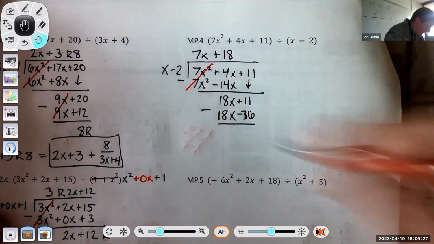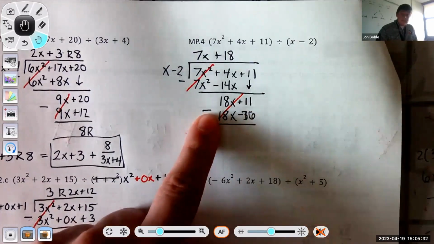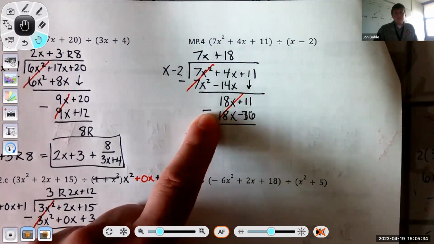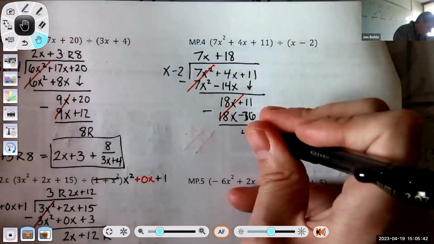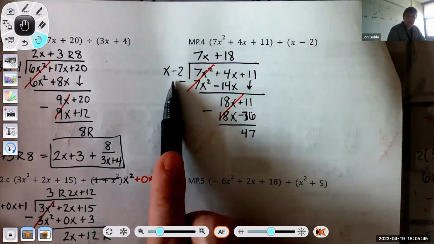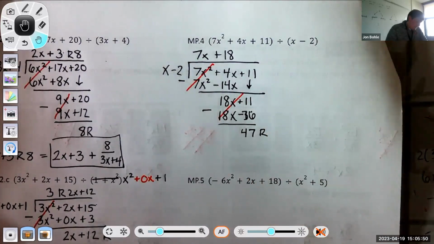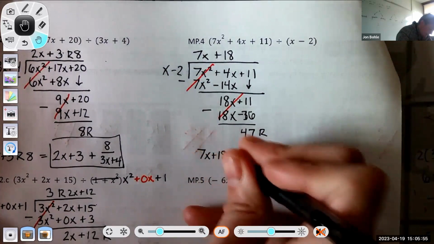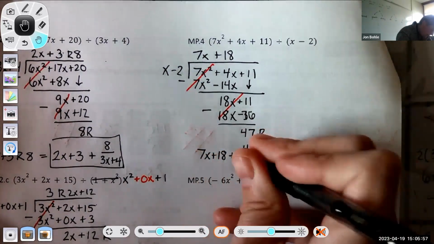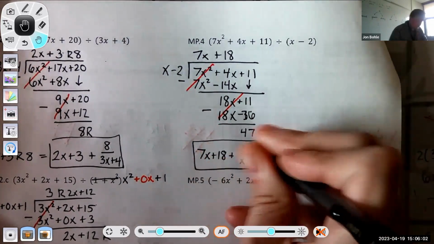And I subtract. Again, here I'm minusing a negative, so you need to be careful. 11 minus negative 36, check it in your calculator if you have to, is the same as 11 plus 36, which is going to be 47. The degree of x minus 2 is larger than the degree of 47, so this is my remainder. So my answer is going to be 7x plus 18 plus my remainder 47 divided by my divisor x minus 2.